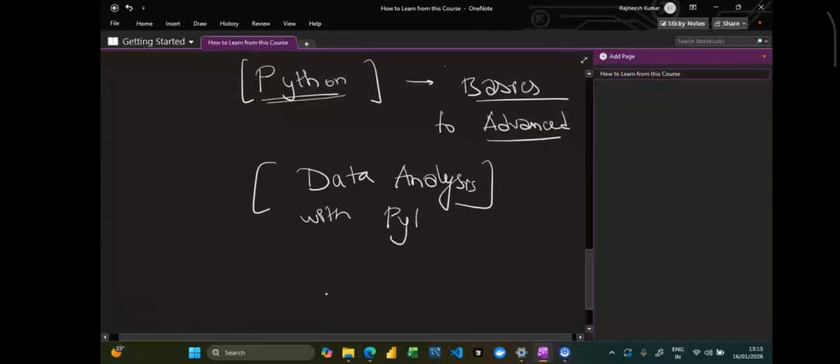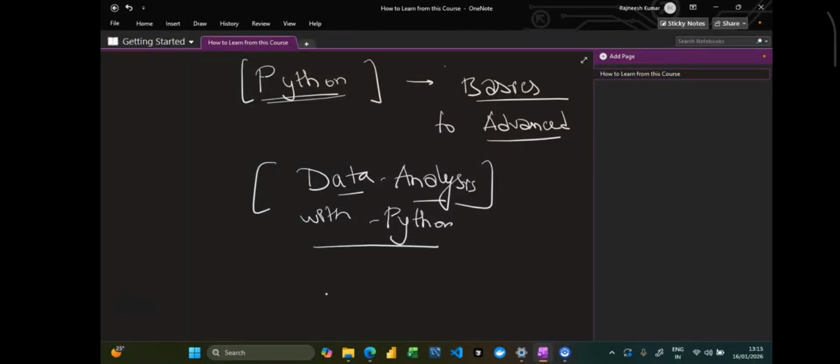Now, why exactly is data analysis with Python required? You will see that for creating these machine learning models, there is going to be a step called EDA. So for learning up till EDA, or exploratory data analysis, your Python libraries fundamentals have to be clear. That is with respect to NumPy, Pandas, Matplotlib, Seaborn.